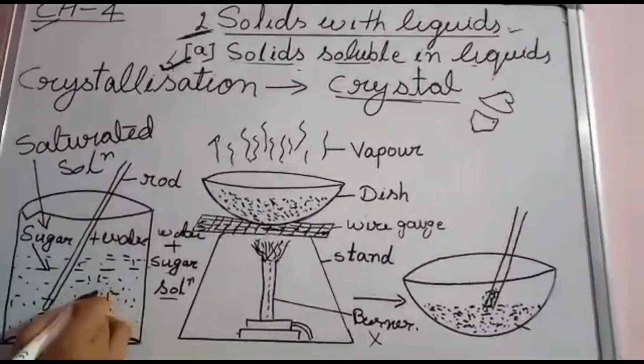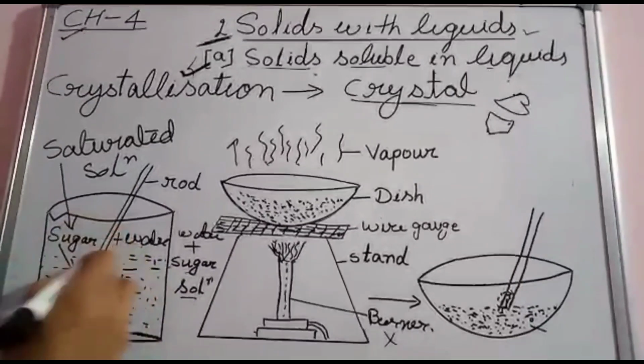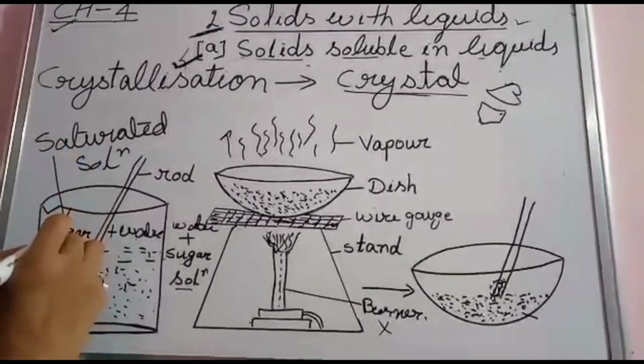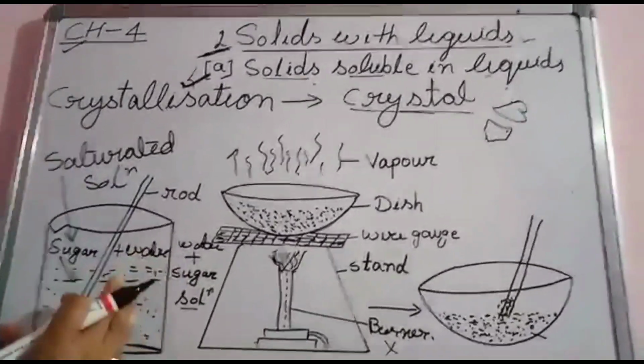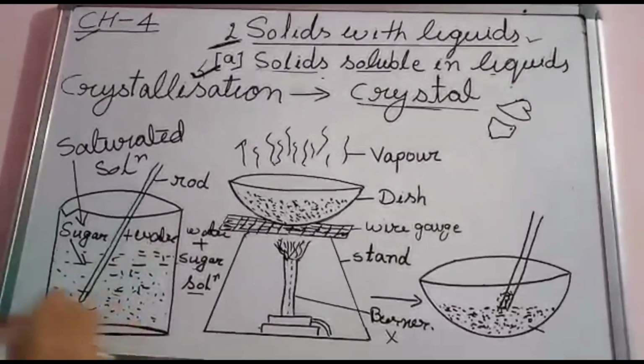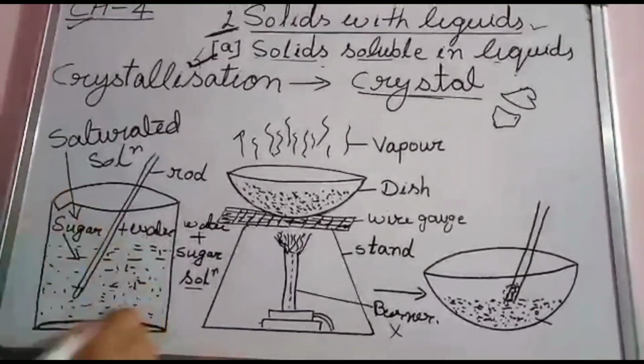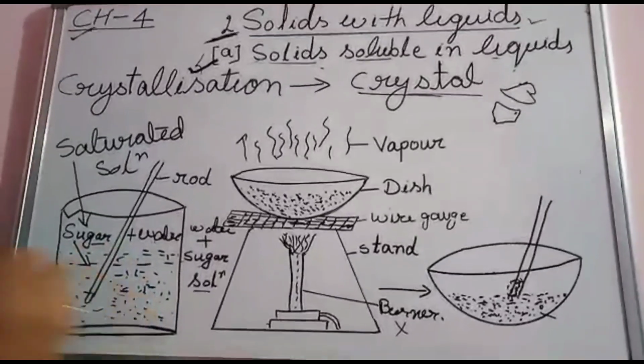So this is the solution of sugar and water. What type of solution? A saturated solution. No more sugar can dissolve in this water. This is a saturated solution. I will separate sugar from this saturated solution.